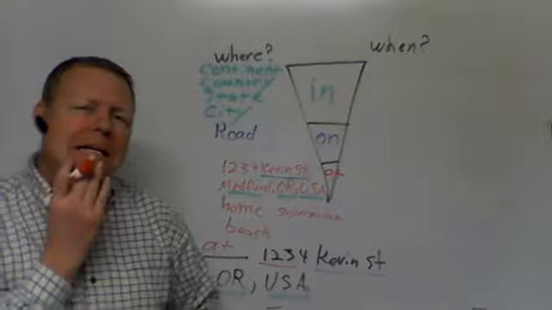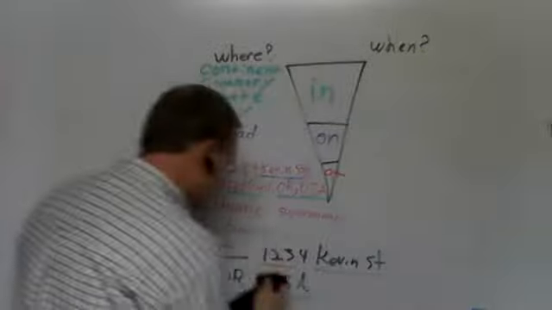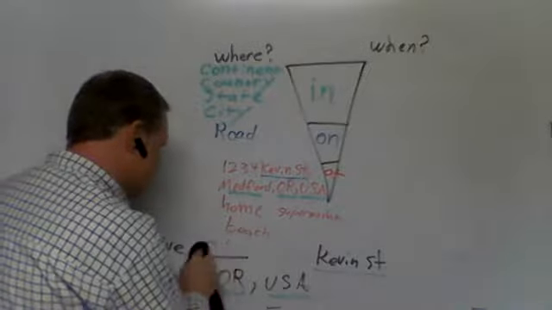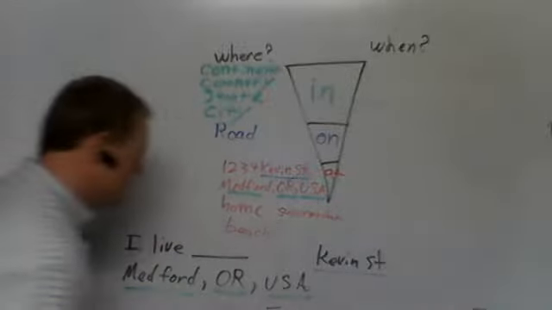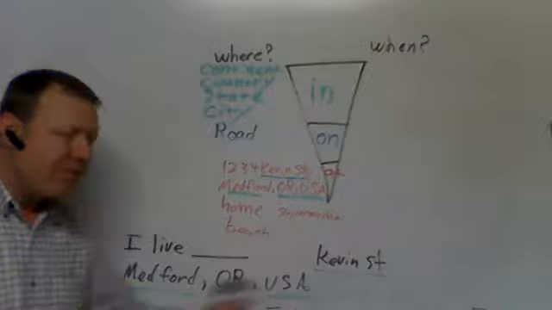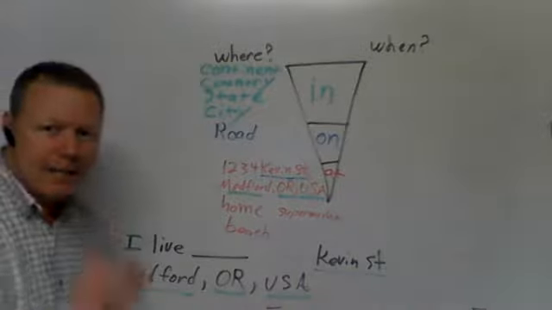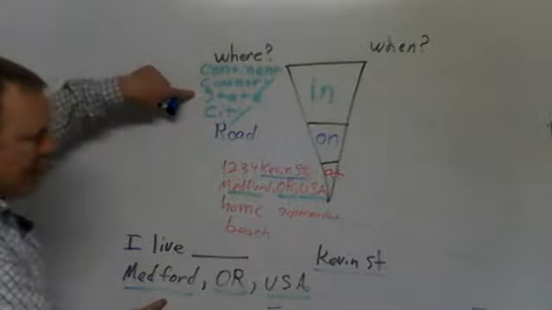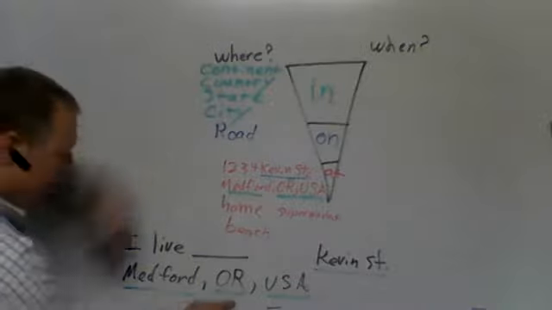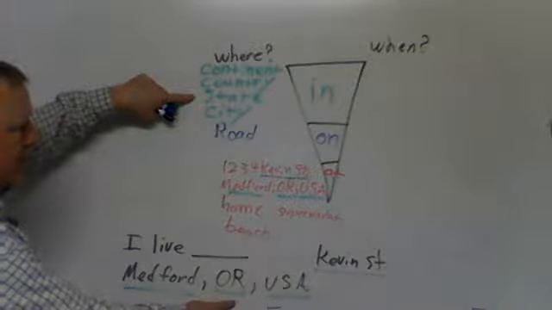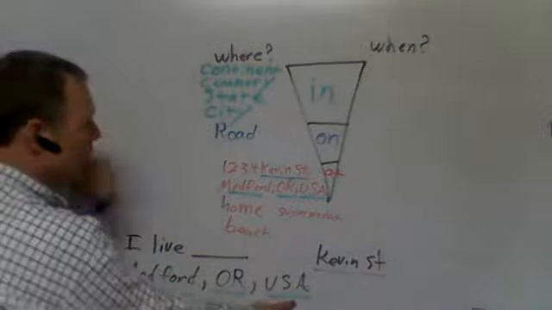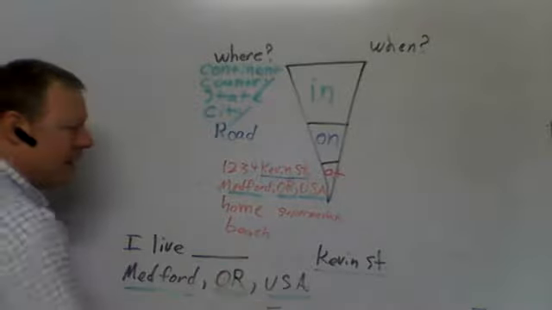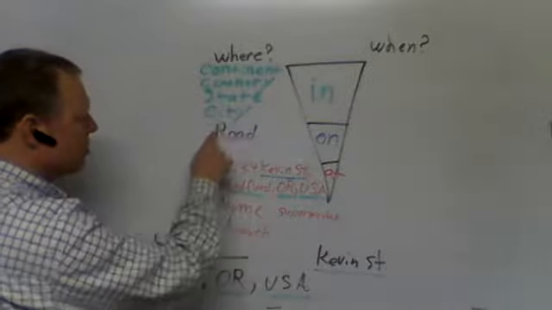But wait a minute, what if I just said Kevin Street? I live Kevin Street, Medford, Oregon, USA. Let's see, I have Medford, so that'd be in, I live in, right? I have Oregon, oh, that's a state. Shouldn't that be in? I live in. Oh, USA, that's a country. I live in, right? Oh, but I have Kevin Street, and Kevin Street is a road.